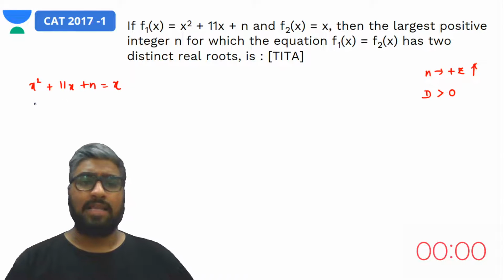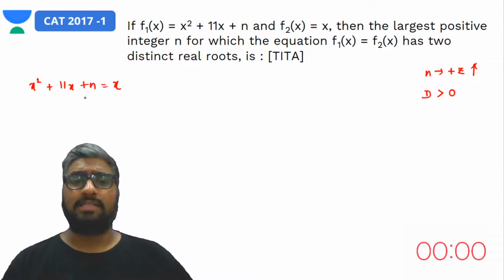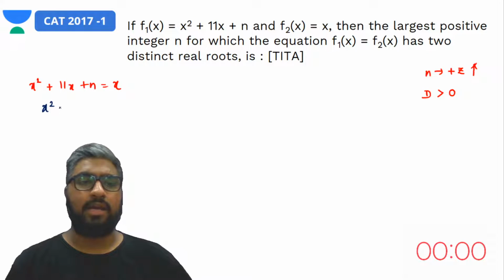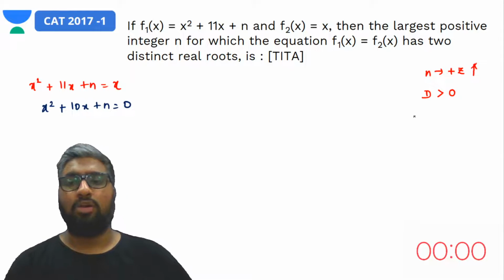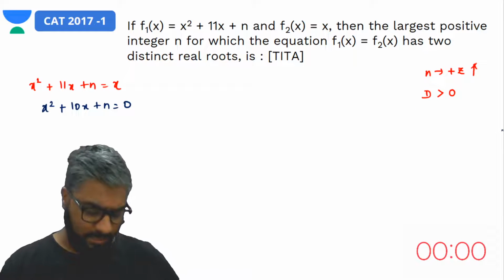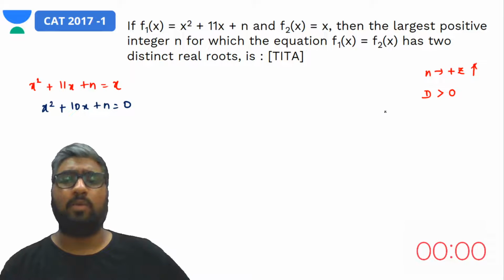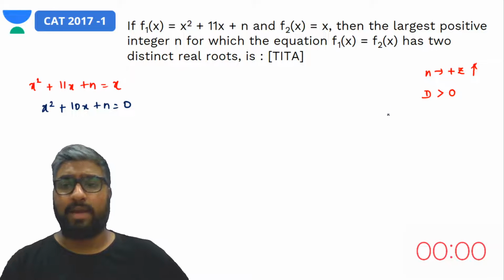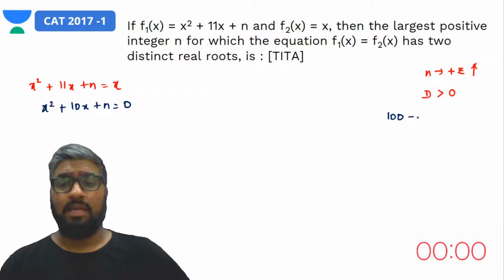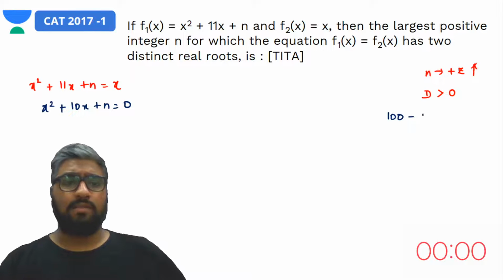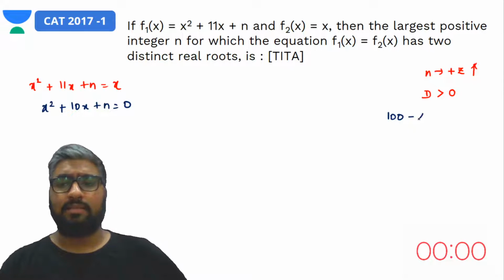Let's try and make this into the form ax squared plus bx plus c equal to 0. So we would get x squared plus 10x plus n should be equal to 0. And what do we know about the discriminant? The discriminant, b squared minus 4ac, should be greater than 0, which means b squared is 10 squared, that is 100, minus 4ac, that is nothing but 4n.